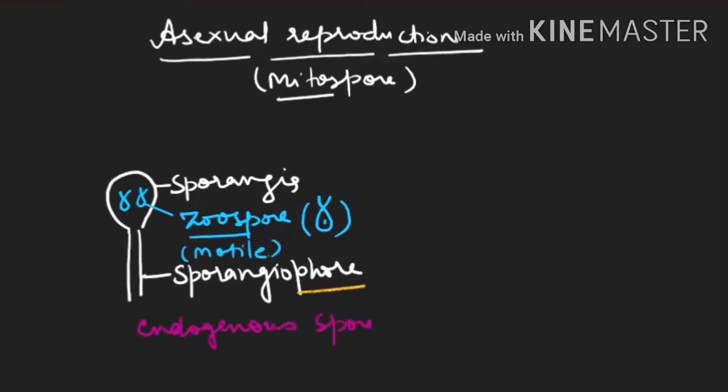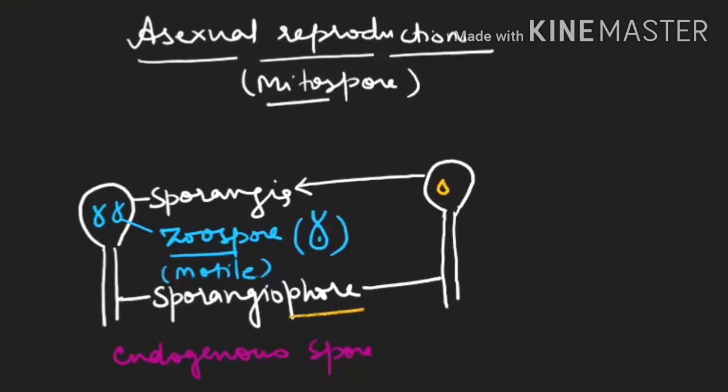Now once again see a hypha. This is again one hypha, which is again bearing a sporangium. So this is the structure, and this is your sporangiophore. Now inside this, we are finding these are your non-motile spores. See, no flagella.